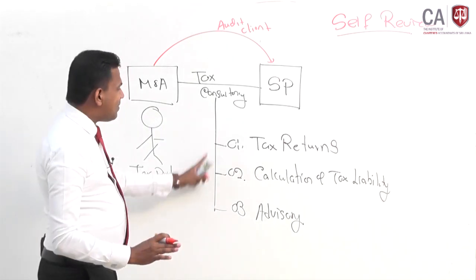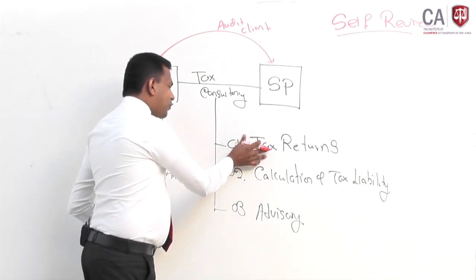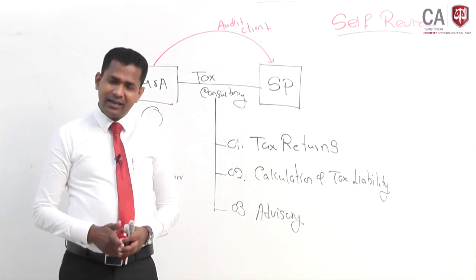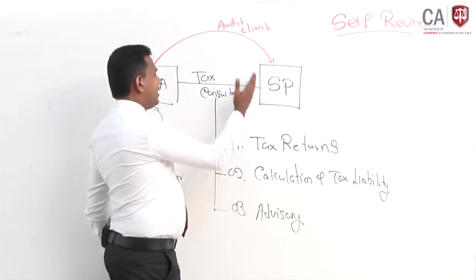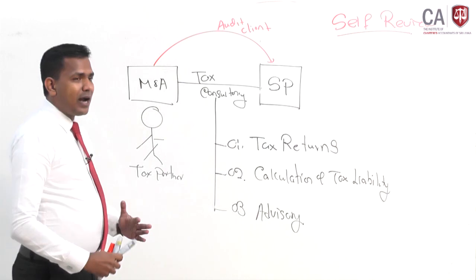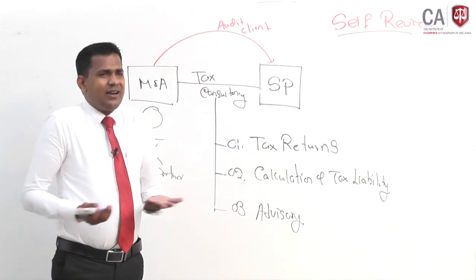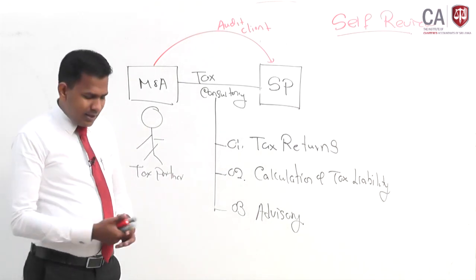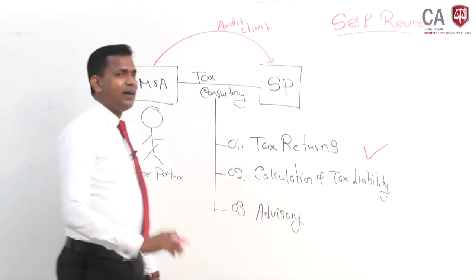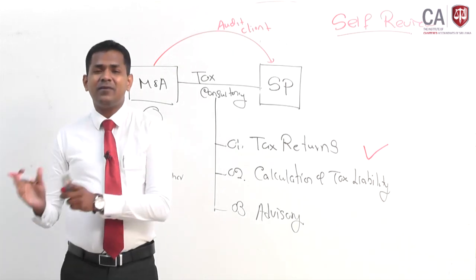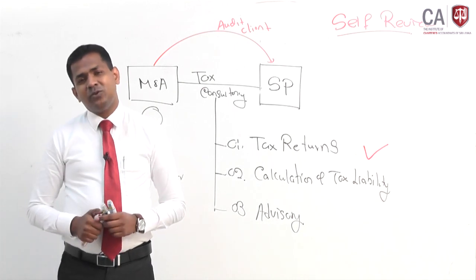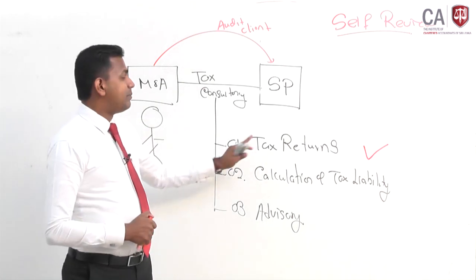Now in these 3 circumstances we'll see, just filing the income tax return is not generally to be seen as a high risk, because while the audit is carried out, it is a separate tax partner or a separate team, so generally you can file the income tax return. I don't think this is an issue, this can be provided. Generally it is not a risk, and you can apply simple safeguards like a Chinese wall using 2 separate teams. Those safeguards could be applied and this can be provided.